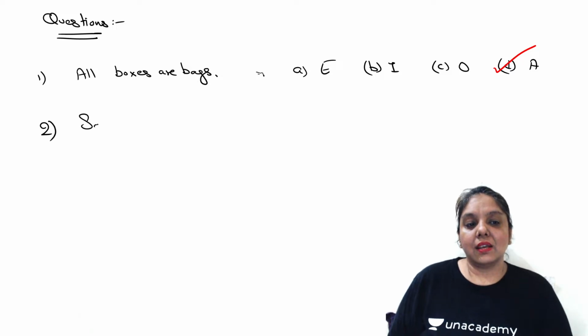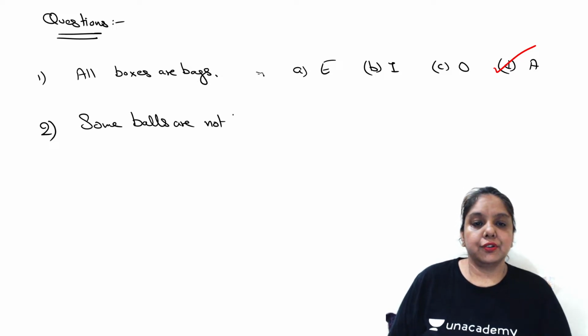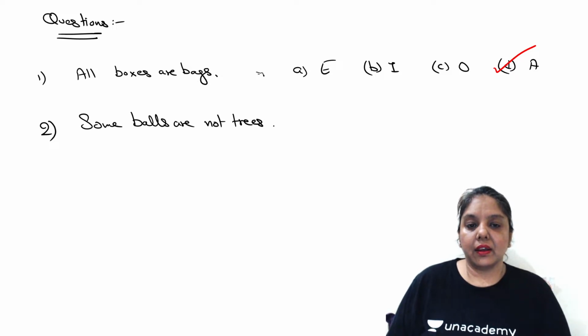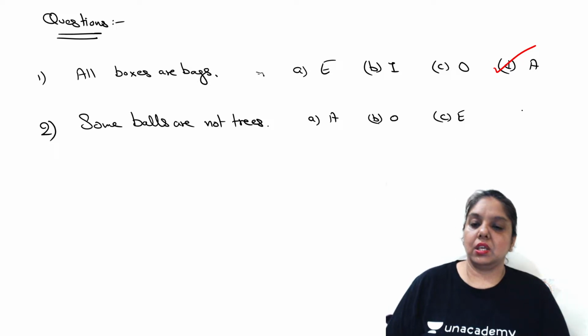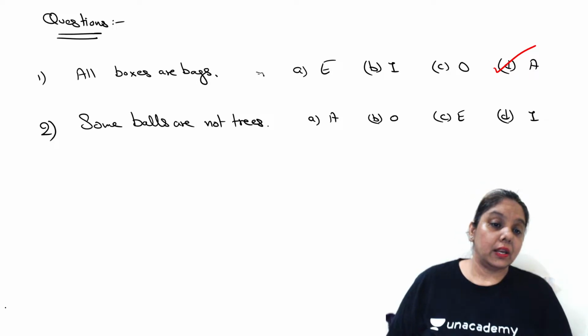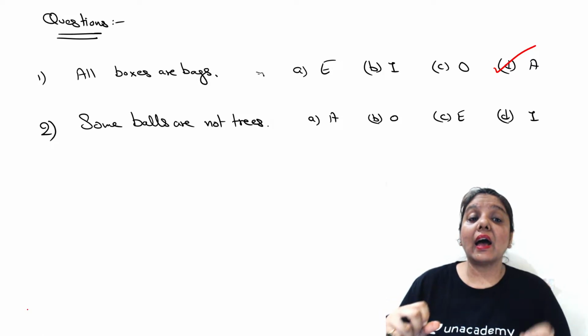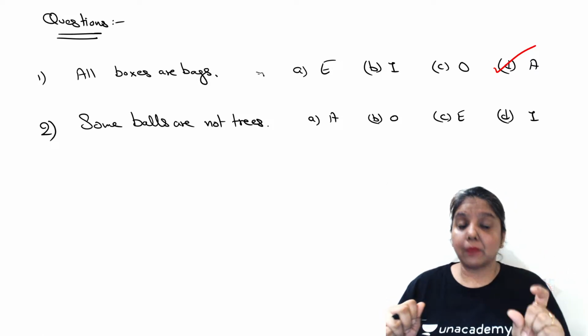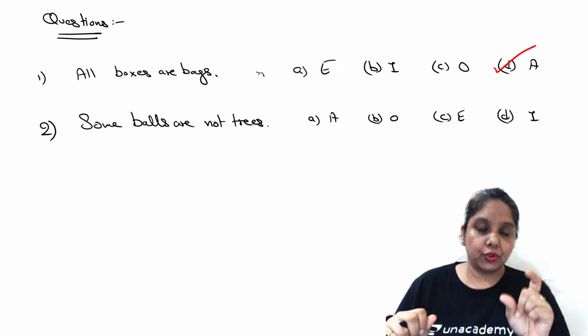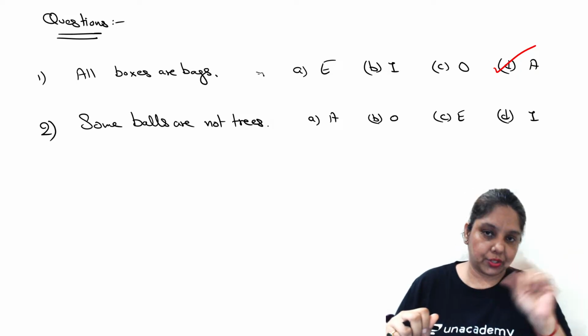Okay, what if I say that some balls are not trees? And I give you an option which is an A, an option which is an O, an option which is an E, and an option which is an I. Now, have a look at the fact here that we have the subject which is few in nature. So the quantity has gone particular.